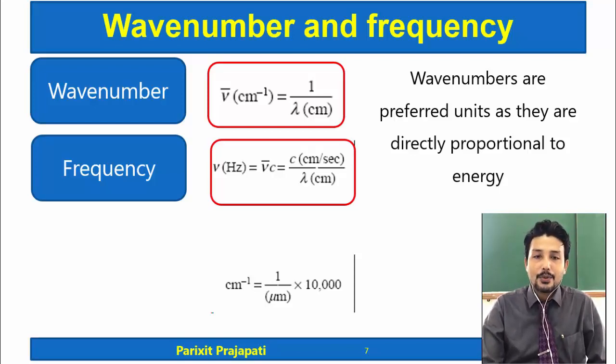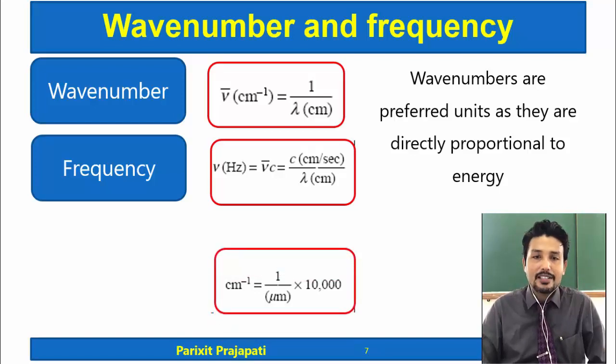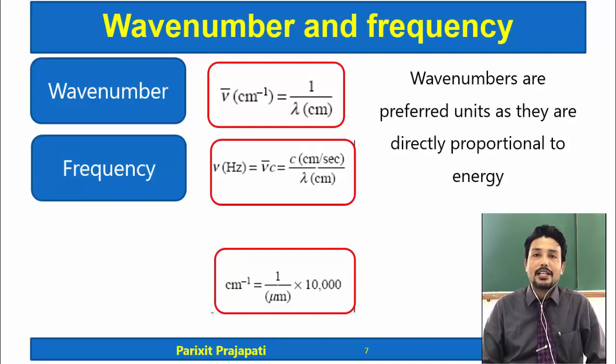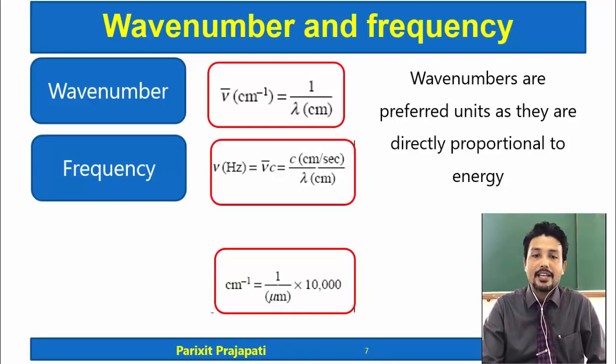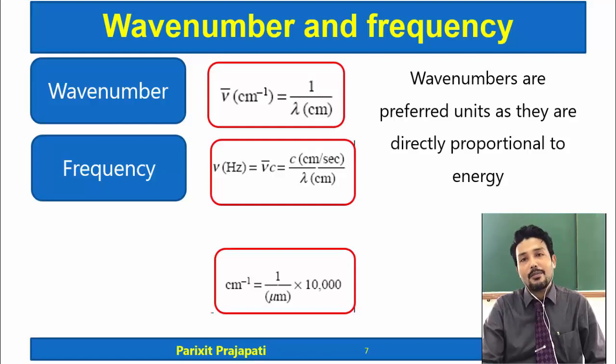If you have the wave number, then you can convert it into wavelength, or if you have a wavelength, then you can convert it into wave number using the formula: centimeter inverse is equal to 1 by lambda in micrometer multiplied by 10,000. So this is the difference between wave number and frequency.